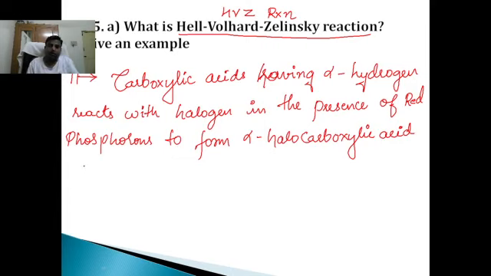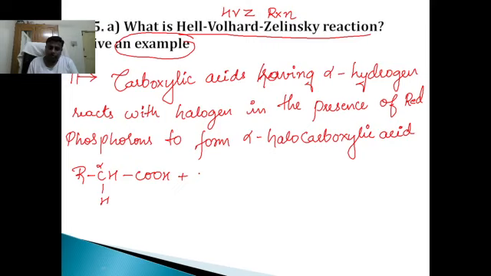Observe the reaction. Again, they have specified an example. First, let us write the general reaction. R CH2 COOH. This is alpha carbon. Hydrogen attached to alpha carbon is called alpha hydrogen.